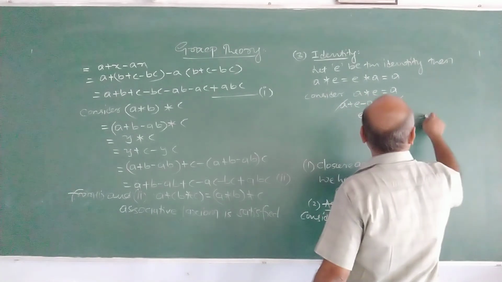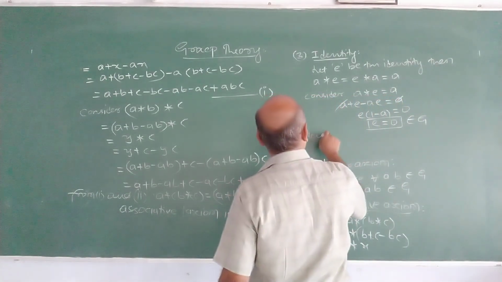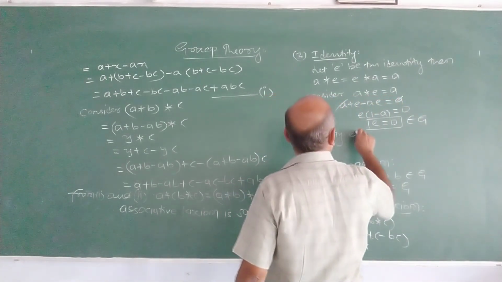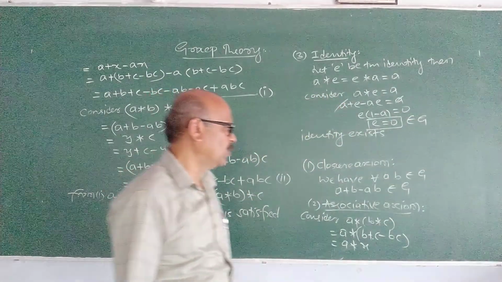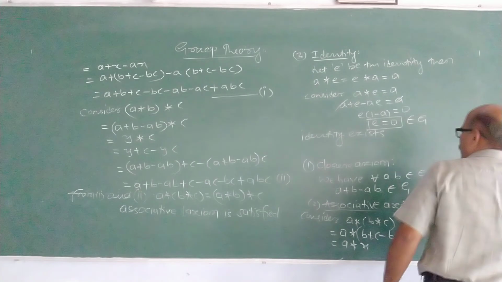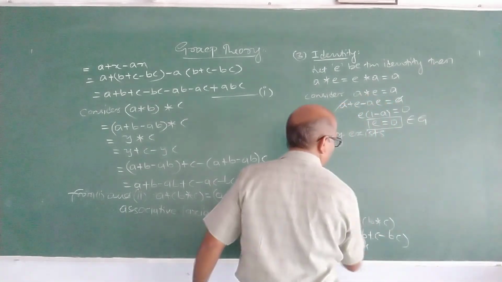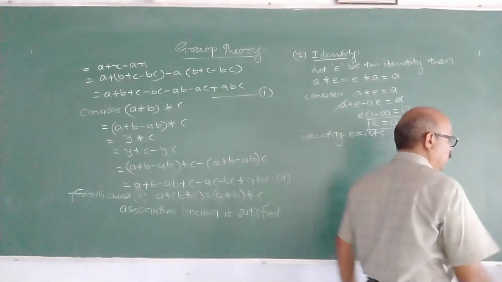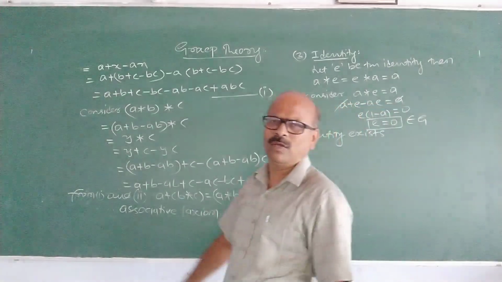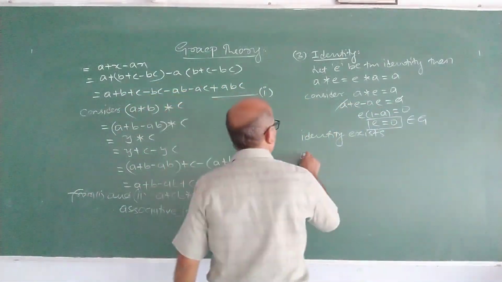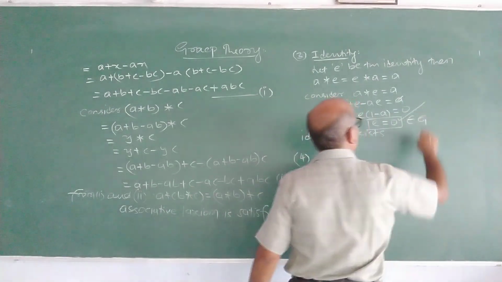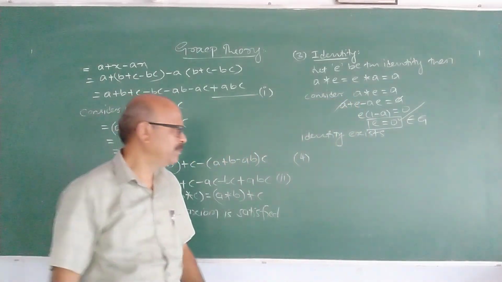Since it belongs to G, identity exists. What is the identity of this group? It is 0. Now we have to prove that the inverse of each element exists and belongs to G.